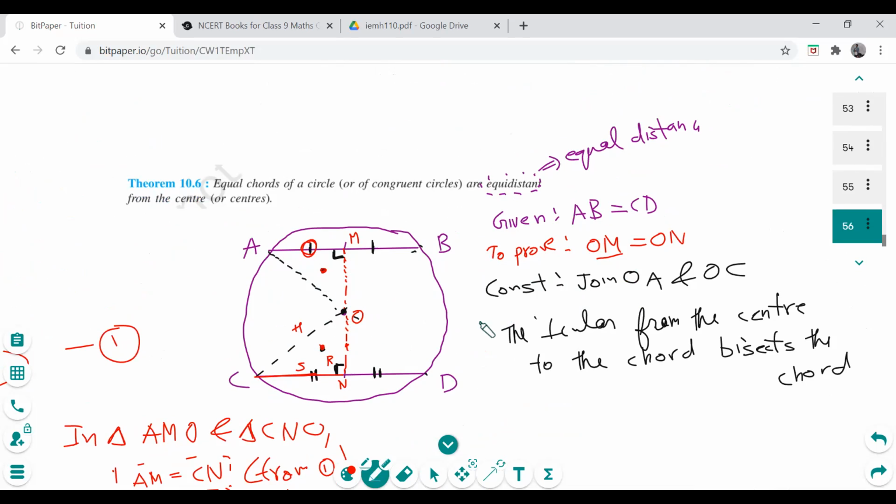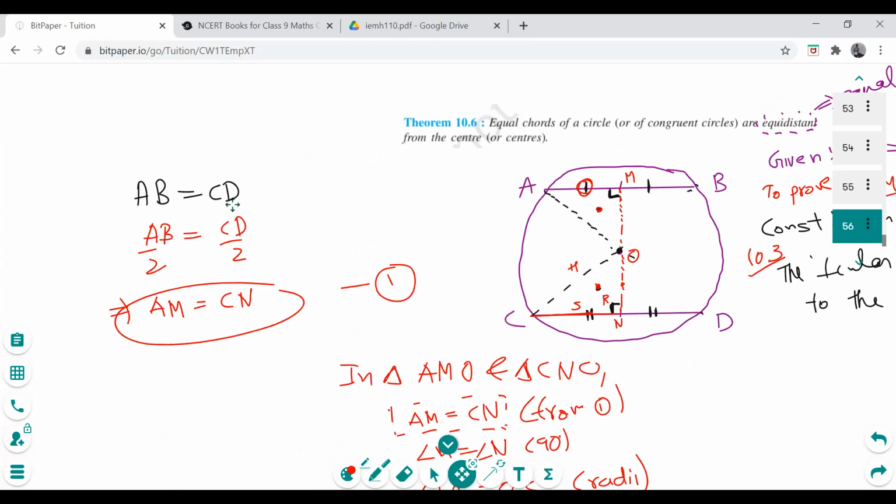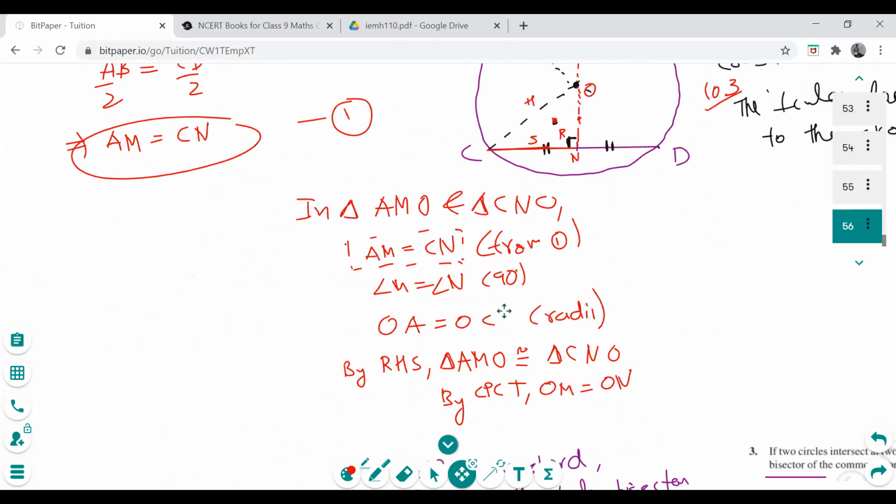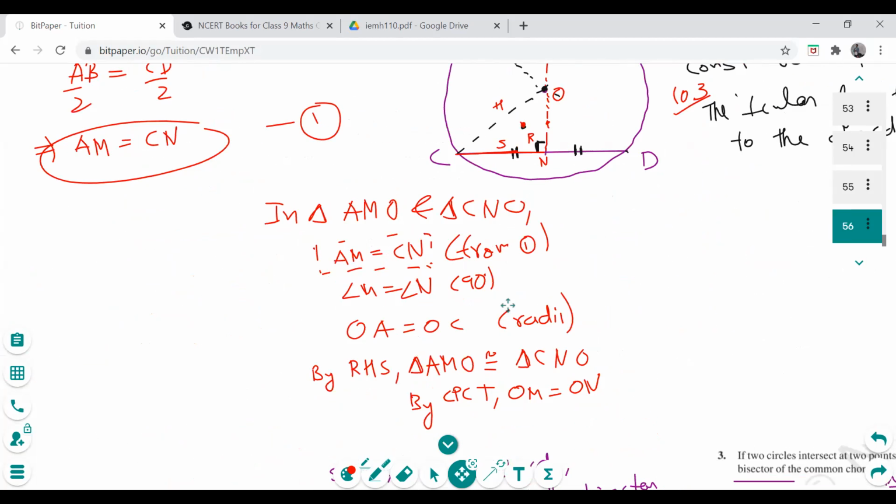Now theorem 10.3 we will use here because the perpendicular from the center bisects the chord. So now what will happen? AB is equal to CD, that's given. We have both the sides, we get AM is equal to CN because they are equal, bisected. So now in these 2 triangles, AM is equal to CN, that's okay from the first part, and angle M is equal to angle N, 90 degree. Then that's my what? That's my radii. And by RHS, these are congruent. Then by CPCT, OM is equal to ON.